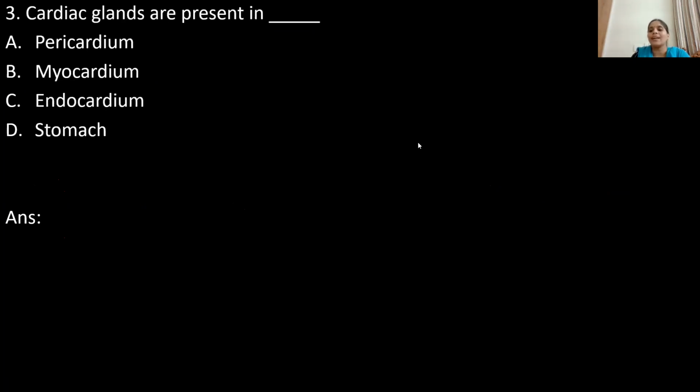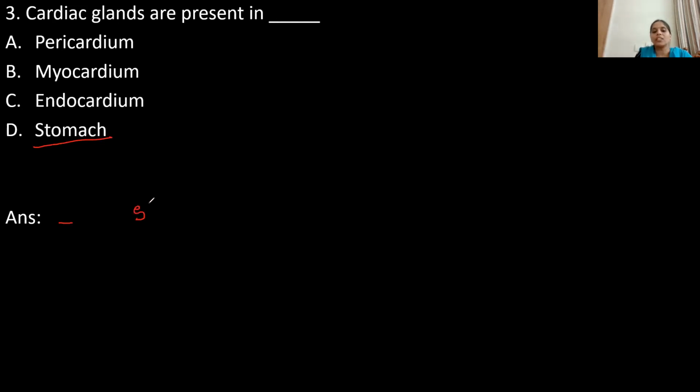Cardiac glands are present in. The options are option A, pericardium, option B, myocardium, option C, endocardium, option D, stomach. Pericardium, myocardium and endocardium are the membranes which surround the heart, children. So cardiac glands are present inside the stomach.